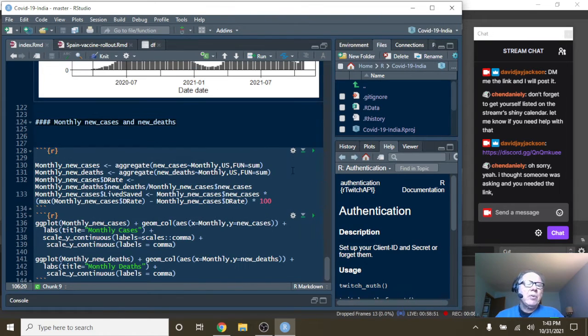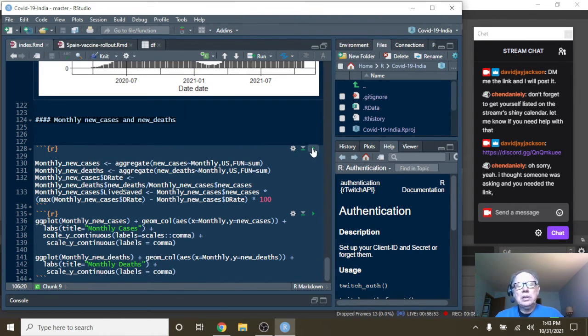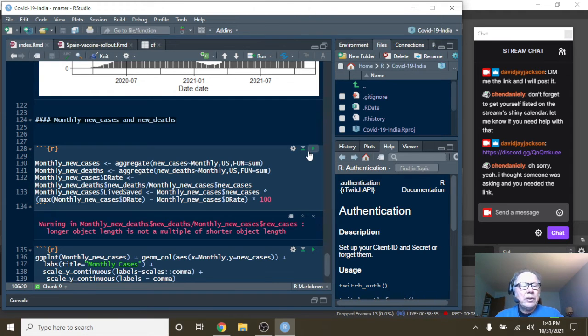All right, what about monthly cases? Well, again, I use the aggregate function. This says longer object length is not a multiple of shorter object length. I wonder what that means. If you understand what that says up here, I'm not quite sure. It could be saying that the number of rows that contain cases isn't the same as the number of dates, the monthly dates. That could be what that means.